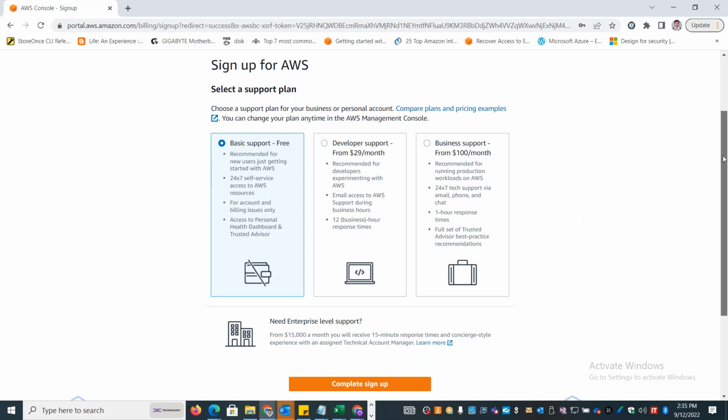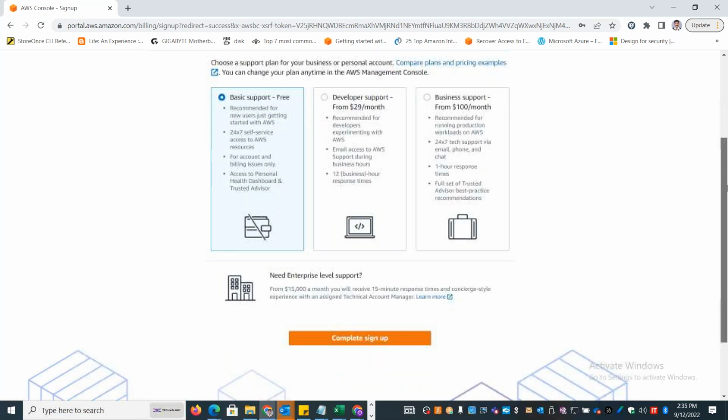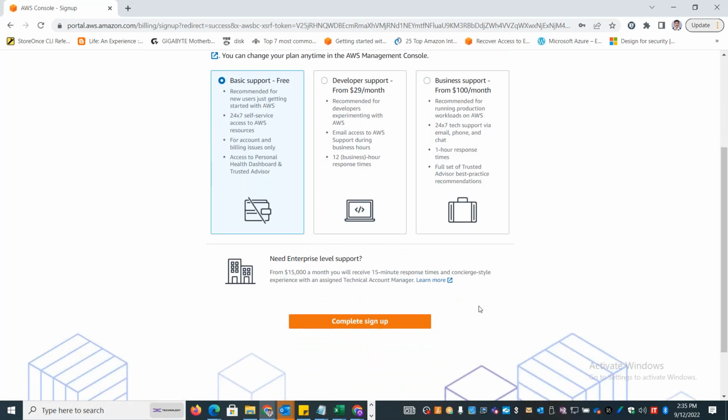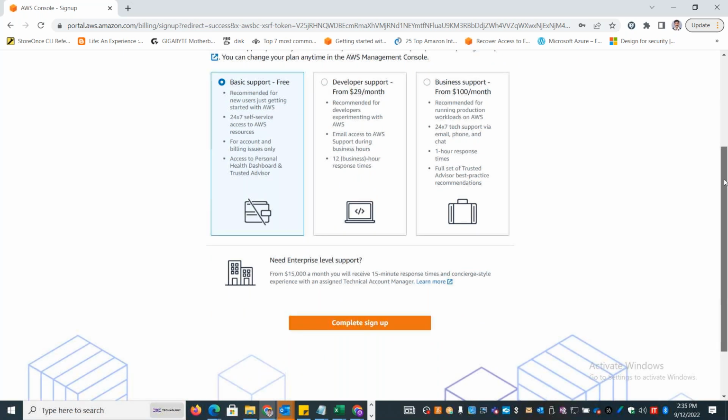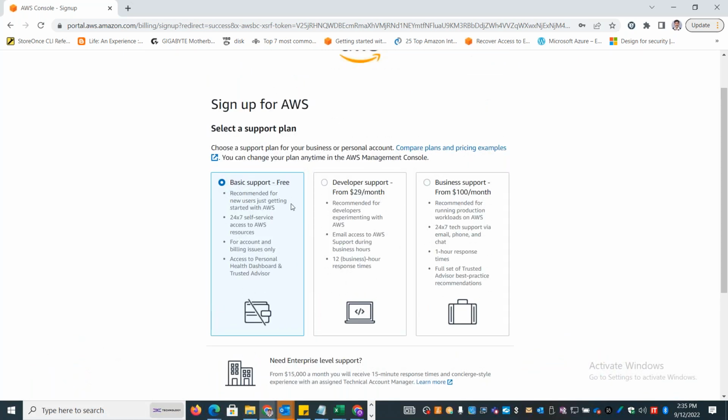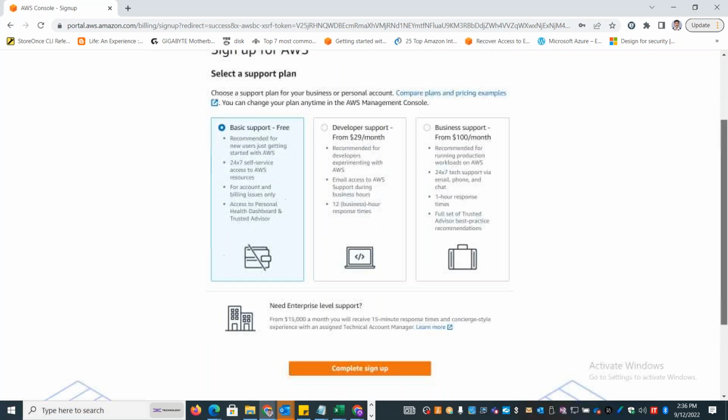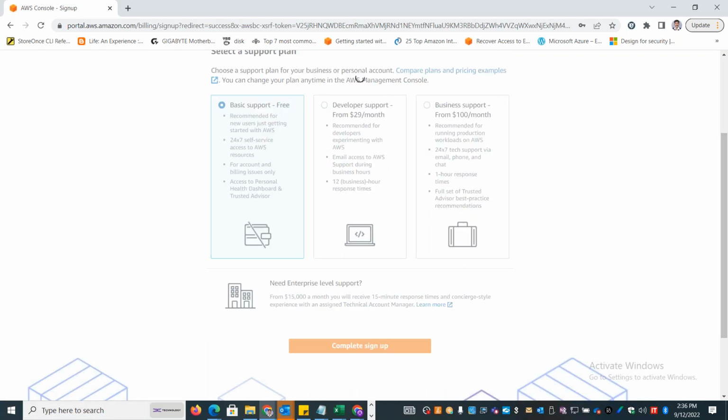Yeah, you can choose the basic free support plan and complete the sign up. Based on your business requirement, you can choose any of these. There are 4 different options. Basic support option, which is free of cost. Developer support is for developer plan. Business is for production support. And if you're already running mission critical application, you can go for enterprise level support. So I'll complete the sign up now.